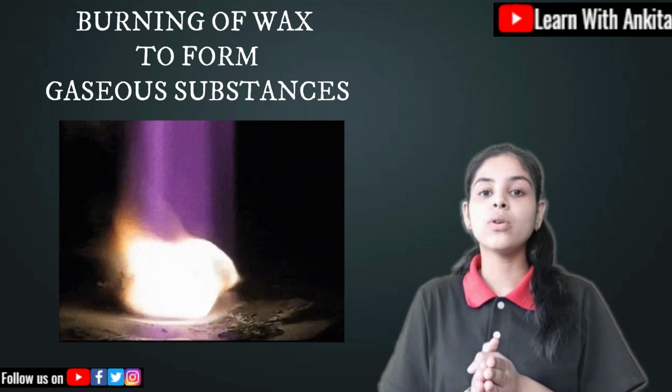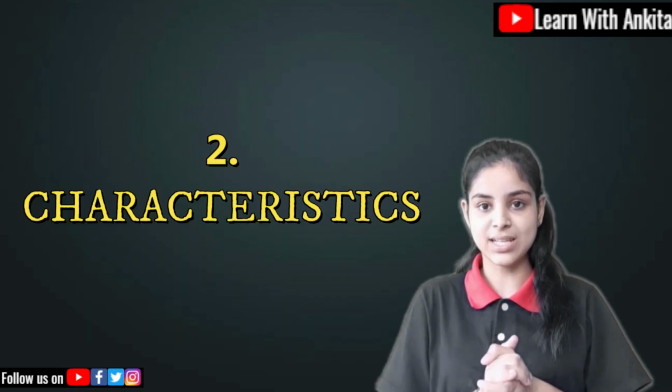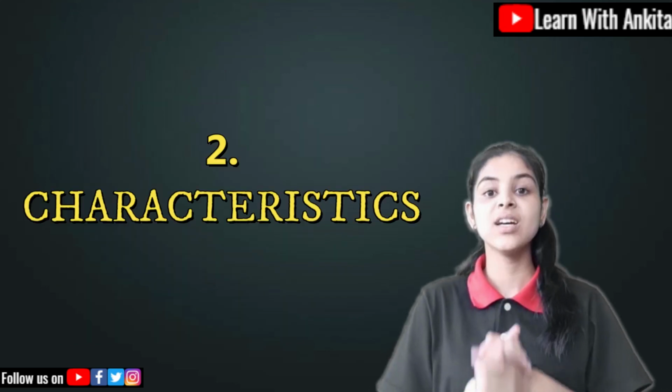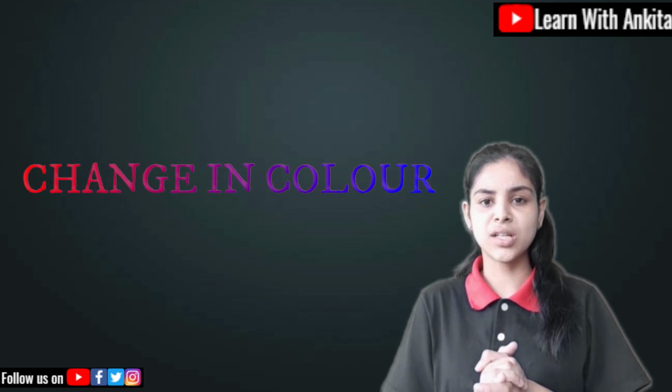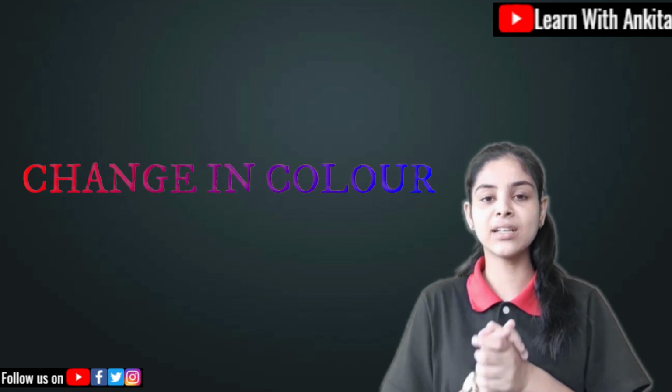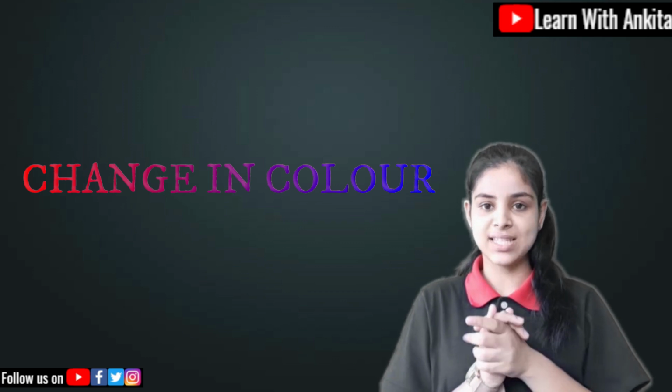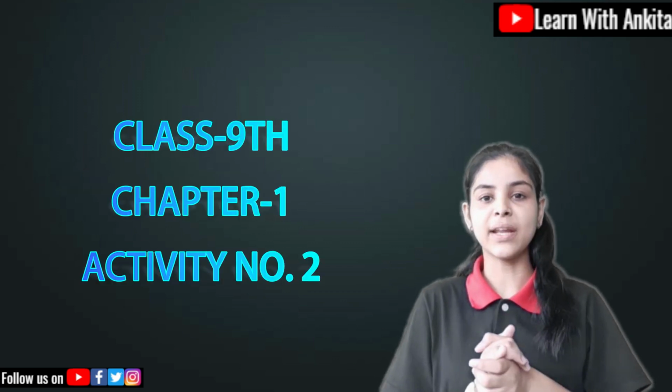But if we talk about the second characteristic of chemical reaction, that is change in color. Now, change in color how? You might have done that activity in class 9, the second activity.